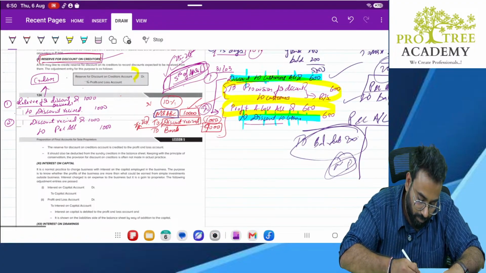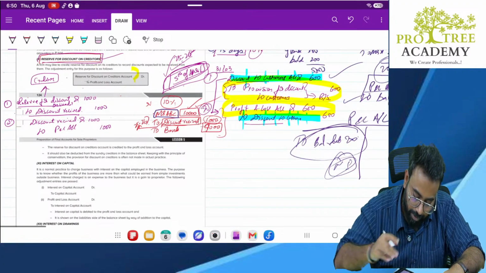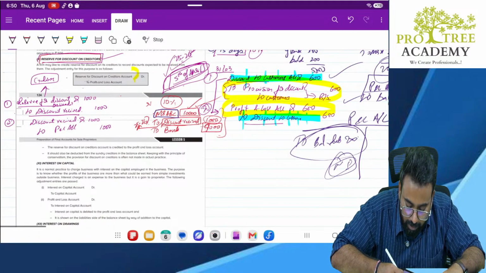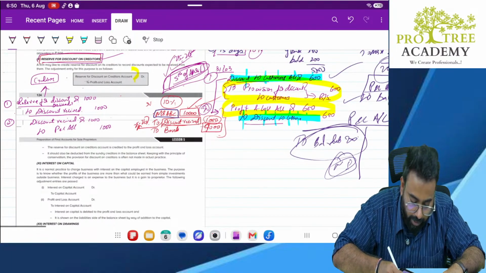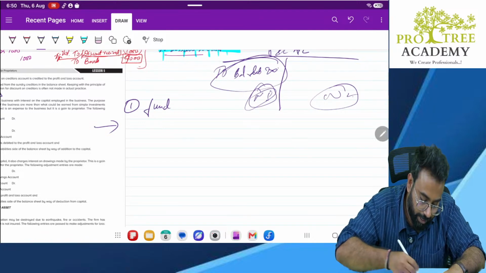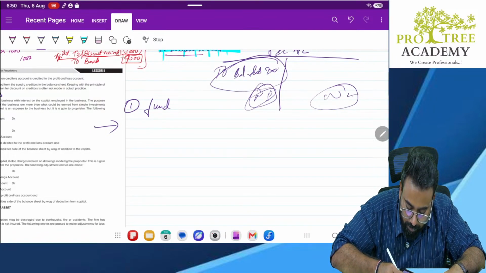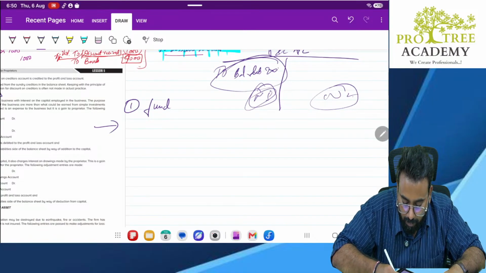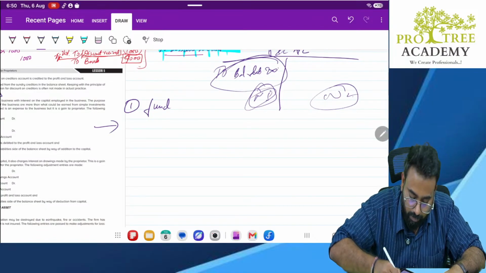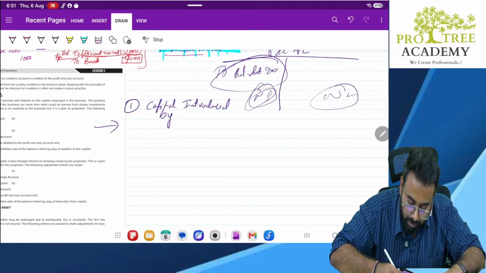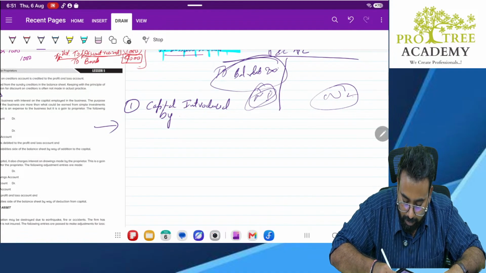Okay. The next one is interest on capital. The first thing, always remember, whenever funds are infused, that means whenever capital is introduced, what is the entry you pass? When capital gets introduced, what is the entry you pass? Cash account debit to capital account, 1 lakh.